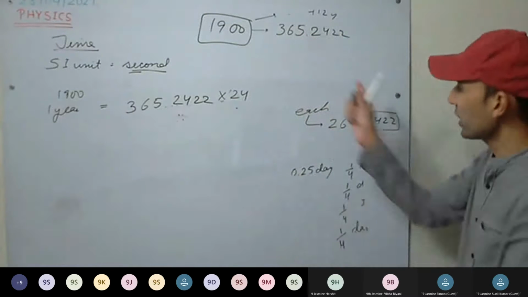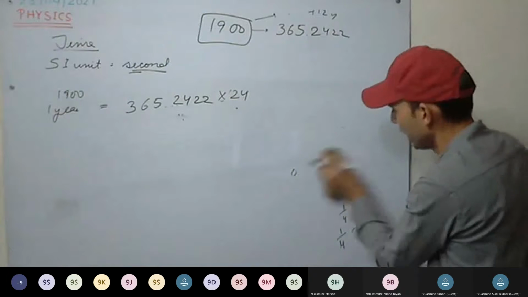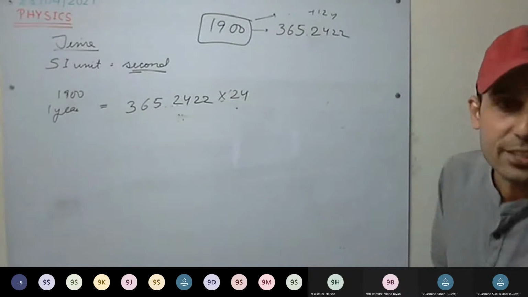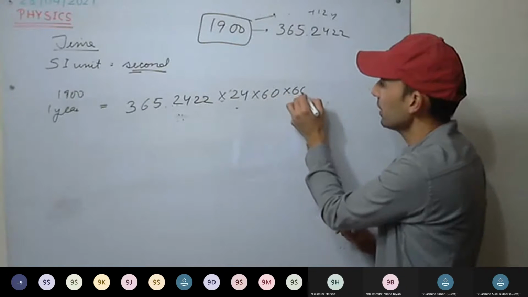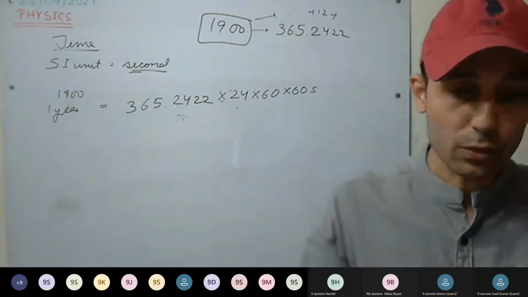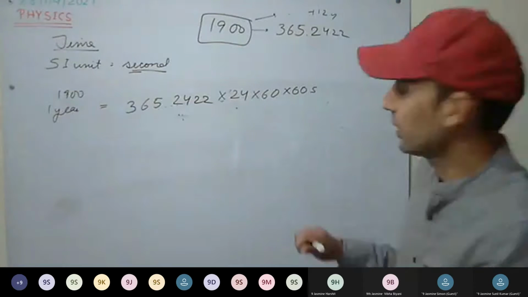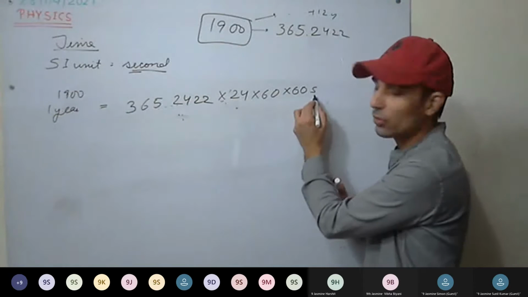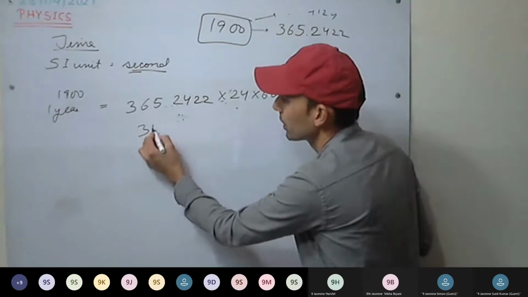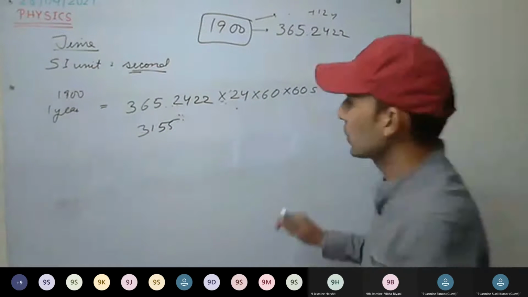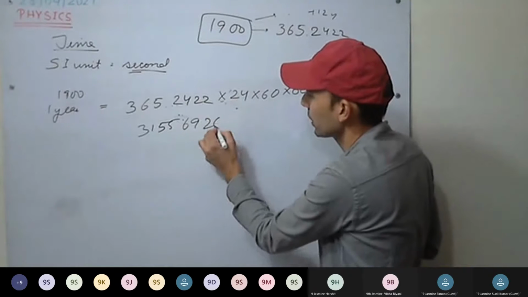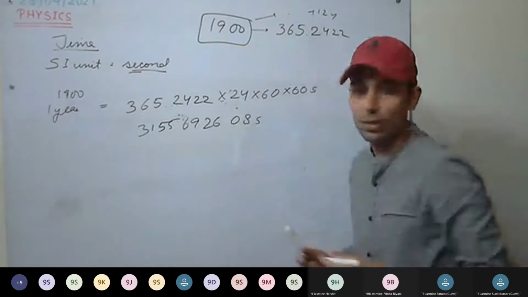Now convert it into minutes, into 60, and each minute into seconds, into 60 seconds. And it comes out to be 31556926.07 seconds.